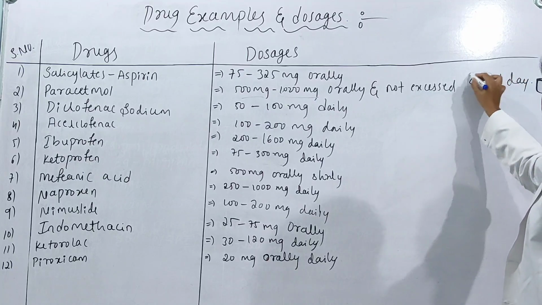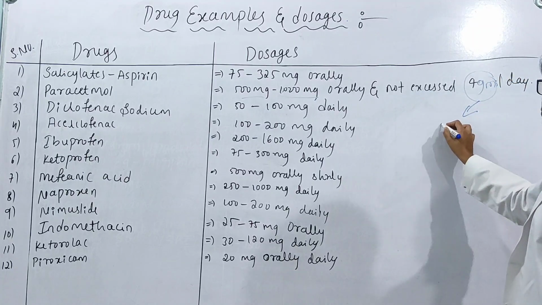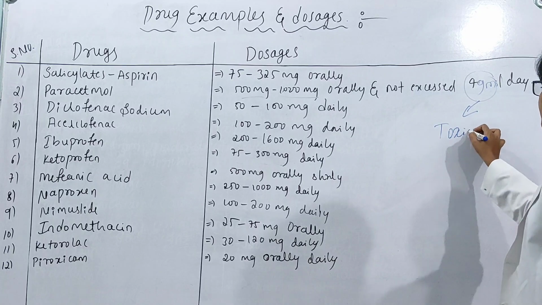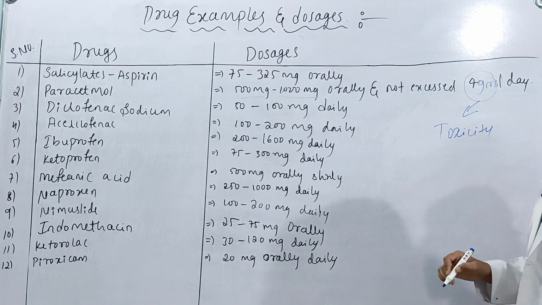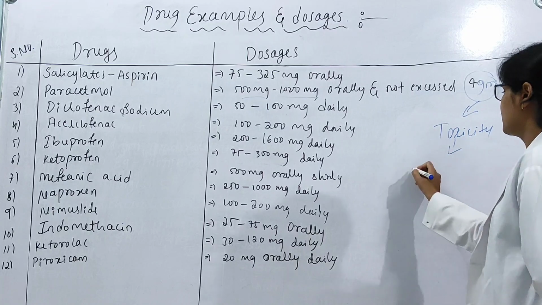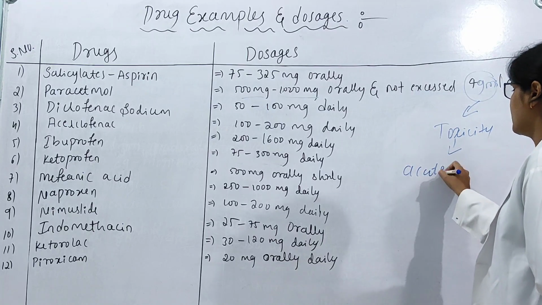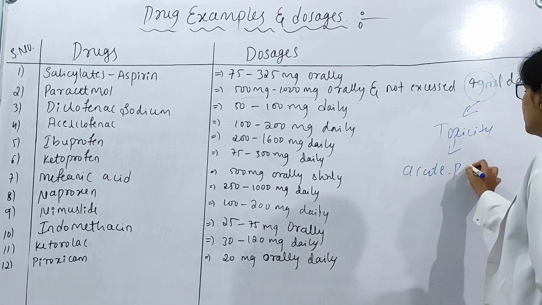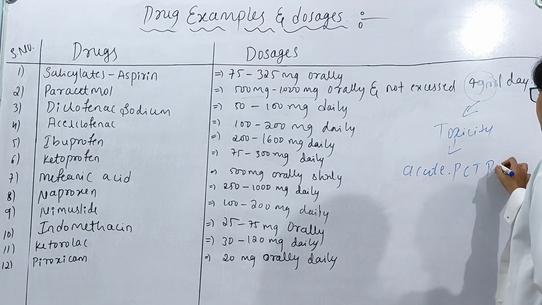When it exceeds 4 grams, it may lead to toxicity or acute paracetamol poisoning. Toxicity means it releases poison.